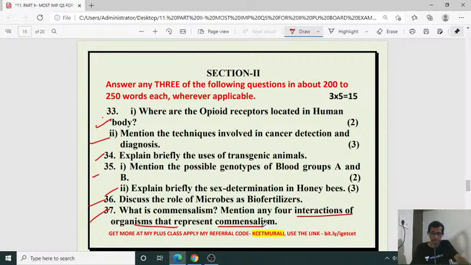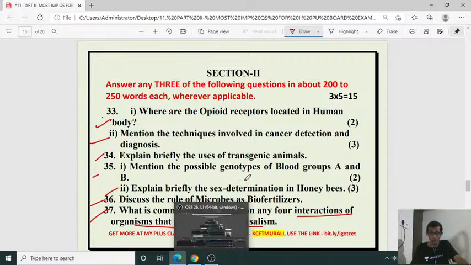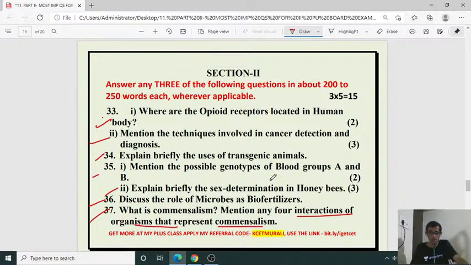Orchid growing as an epiphyte on the mango tree, mango branch. Clownfish living among the tentacles of sea anemone. Barnacles on the back of the blue whale. And cattle egret, that is a bird, and grazing cattle. These are the examples for commensalism, isn't it? So this is the last question, am I right?